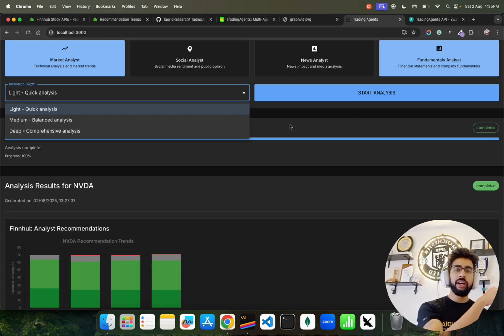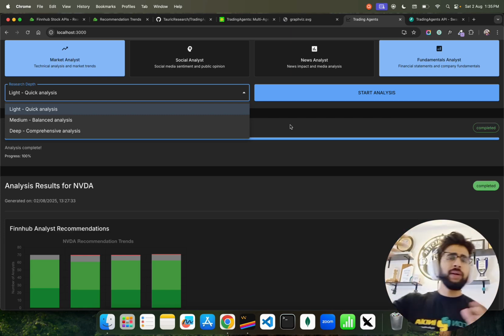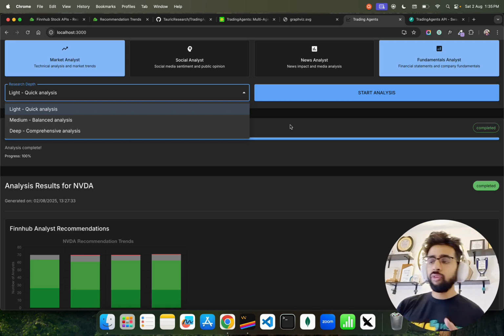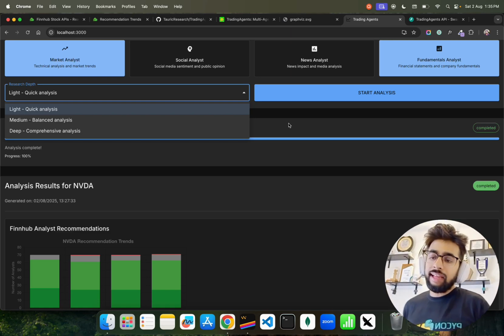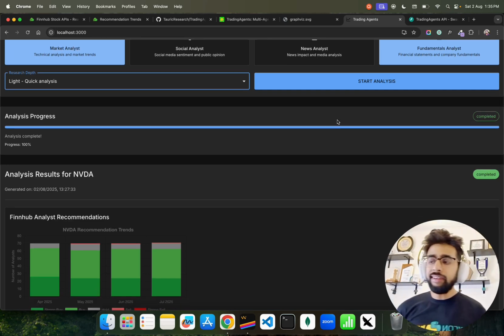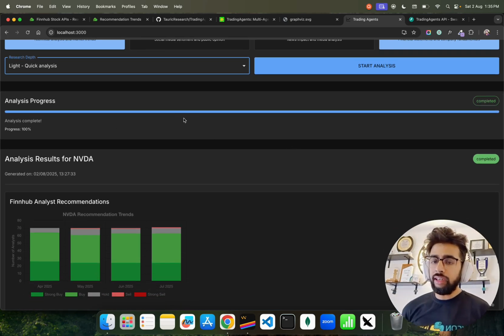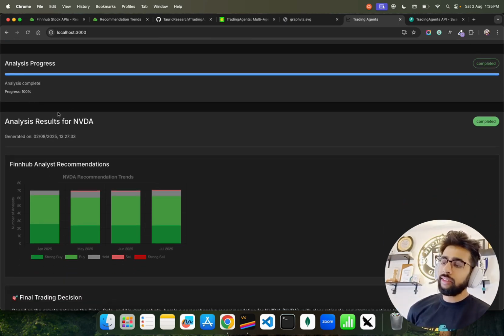If you look from top to bottom, it's about latency and time. If you go into deep research, comprehensive analysis, it will take a lot of time. Then you click on start analysis and it will start working. All the agents will take a few minutes and then bring up the analysis result. Now, here is the interesting thing. If you look at this analysis progress, it says progress 100%.